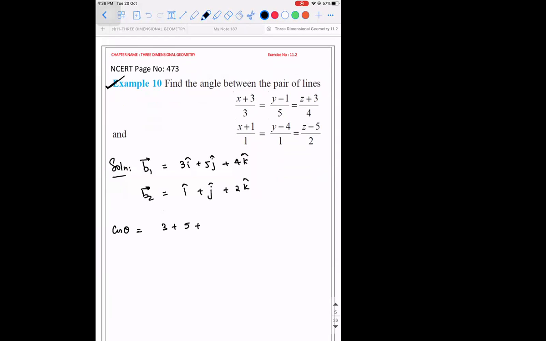Three plus 5 plus 8 divided by root of 9 plus 25 is 34, 34 plus 16 is 50, into root of 1 plus 1 plus 4, root 6. 16 divided by root of 300 will be 10 root 3. So it will be 8 divided by 5 root 3, or it is 8 root 3 by 15. So theta is equal to cos inverse of 8 root 3 divided by 15.